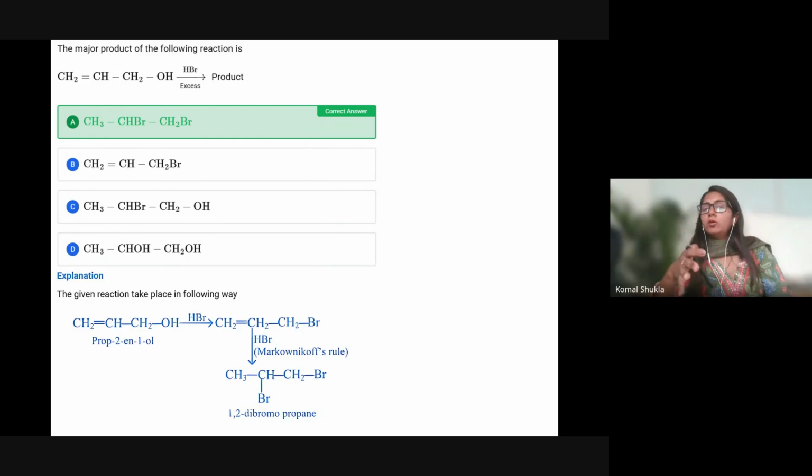Now, what is the Markovnikov rule? The Markovnikov rule states that the negative part of the addendum is going to attach to the carbon which has a lesser number of hydrogens. So this is going to be the answer.